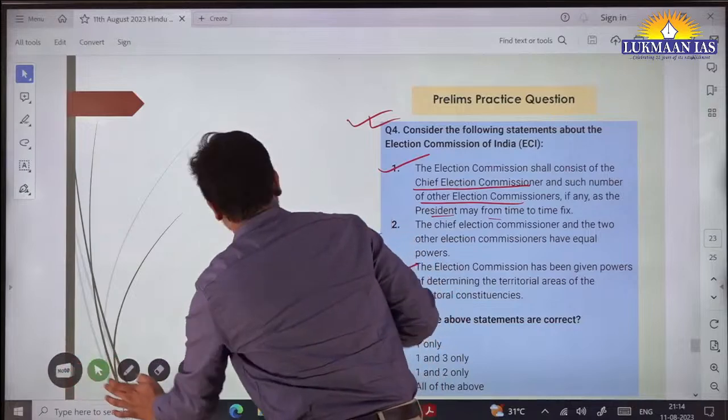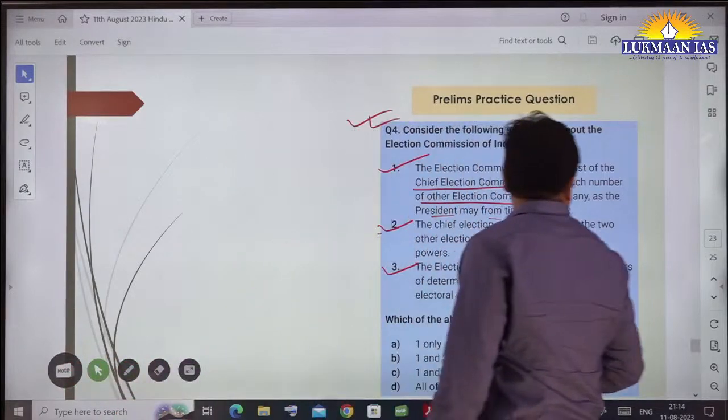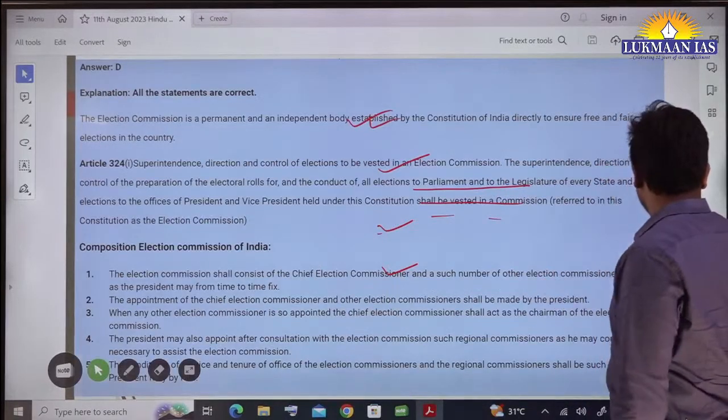You can go through the solution explanation of this.